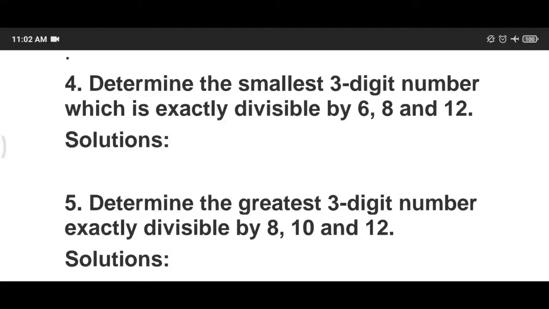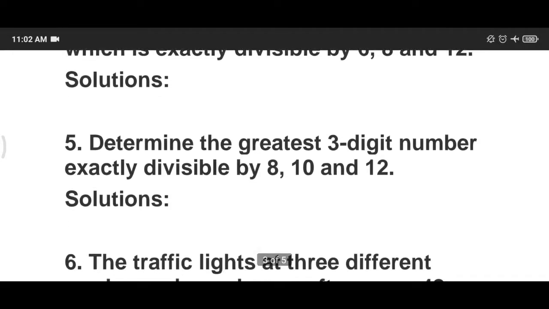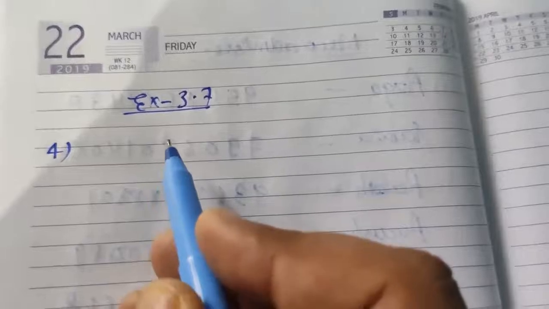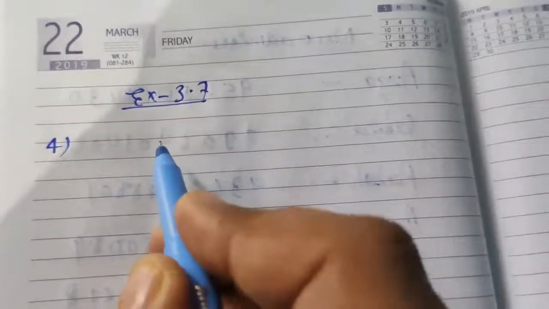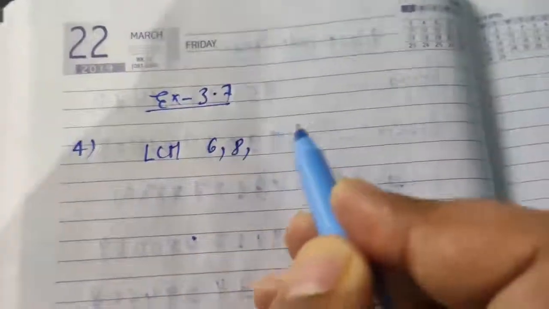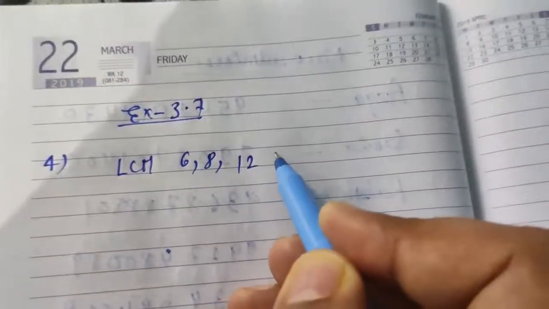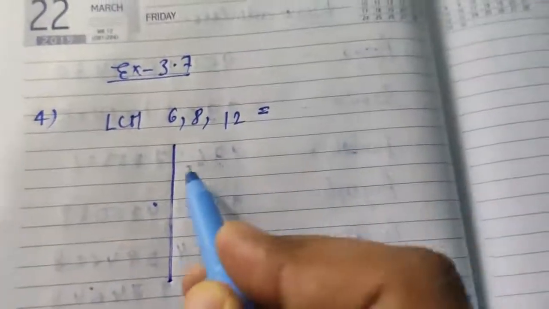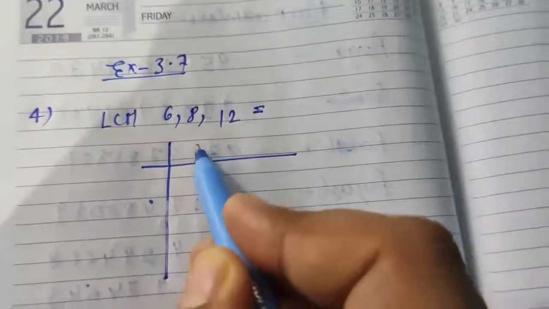Question number 4. Determine the smallest three-digit number which is exactly divisible by 6, 8 and 12. In this question number 4, first of all, find the LCM of 6, 8 and 12. We will find it by the division method.